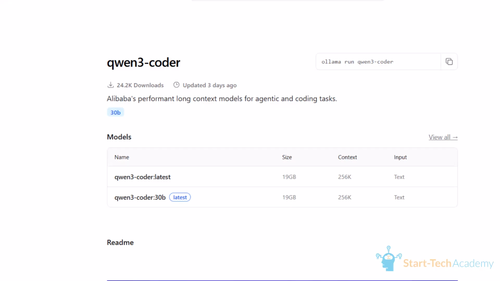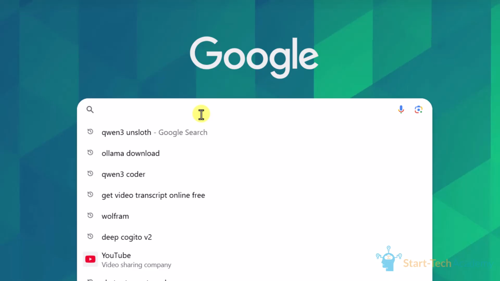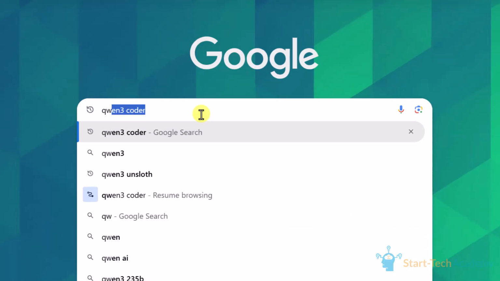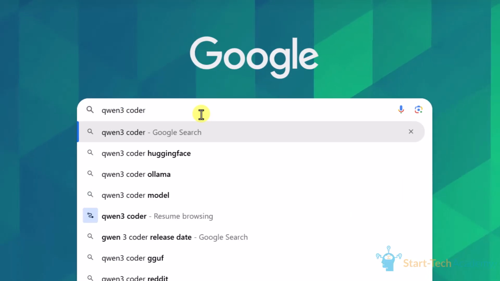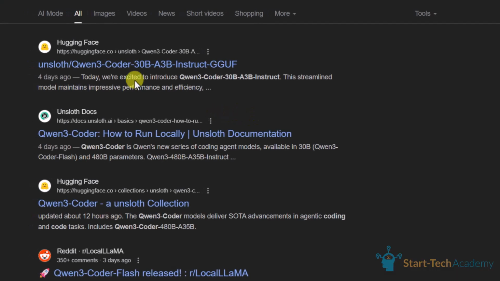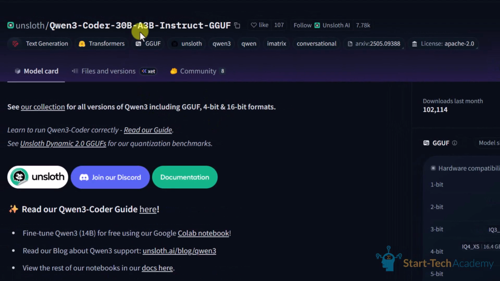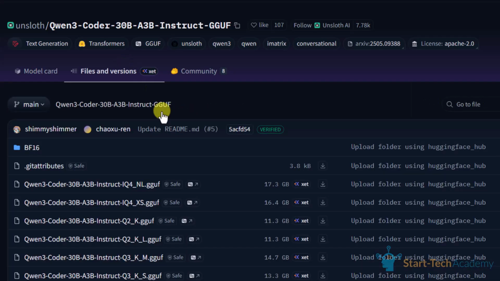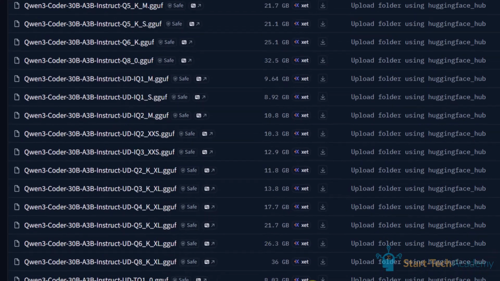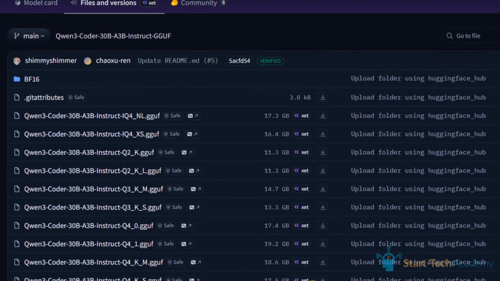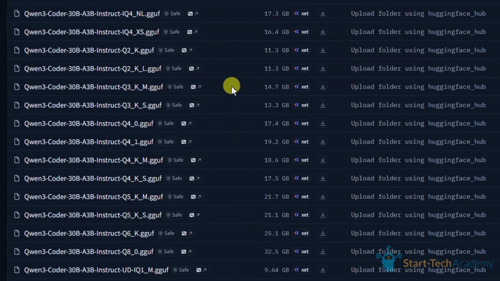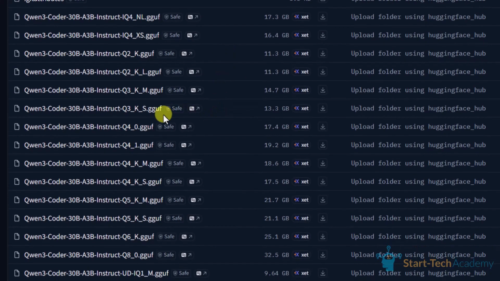For that, we just have to visit Google and type Qwen3 Coder Unsloth. This is a Hugging Face platform where you can find the Qwen3 Coder 30 billion A3B. Just visit the files and versions, and there you will find multiple versions. Whichever version you want, you can simply download it. I have used the 13.3 GB Q3K model.